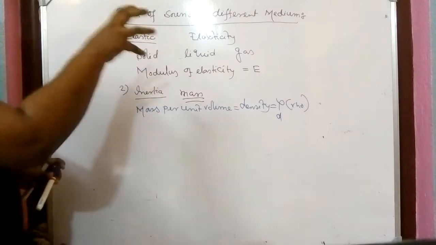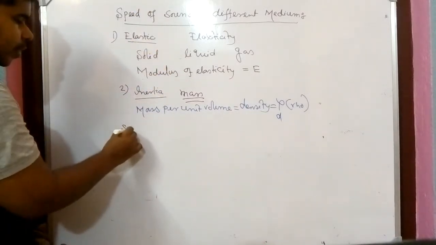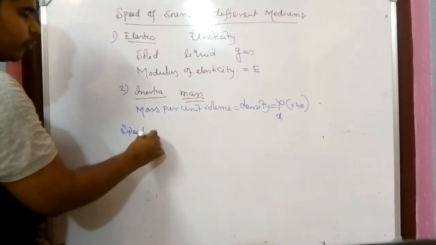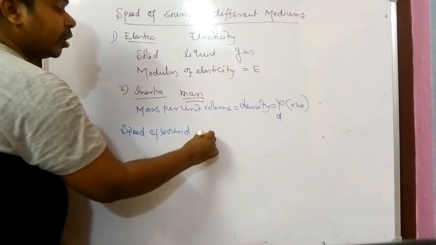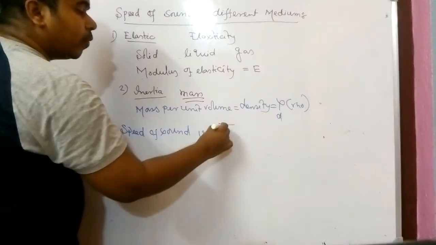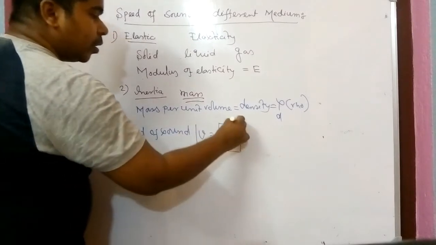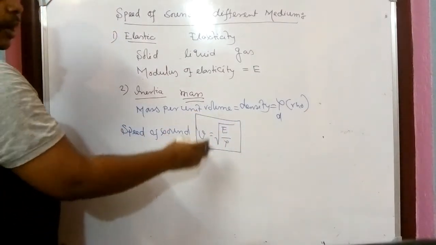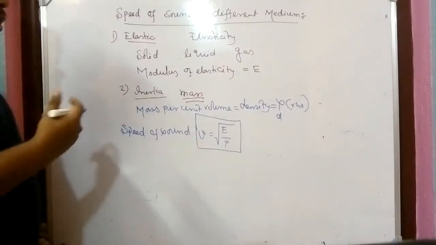So using these two, whenever we have to find out the speed of sound, that value will come as v equals root over E by rho. That means modulus of elasticity by density, its root, that should be the speed of sound in a medium.